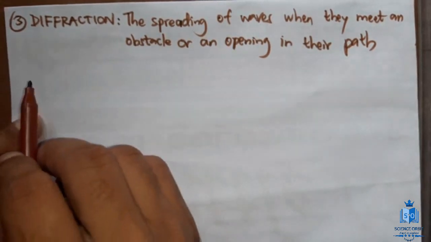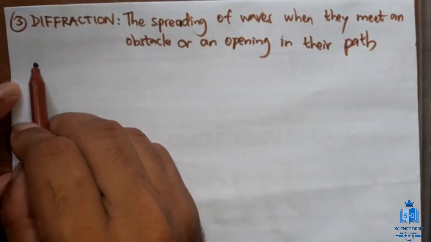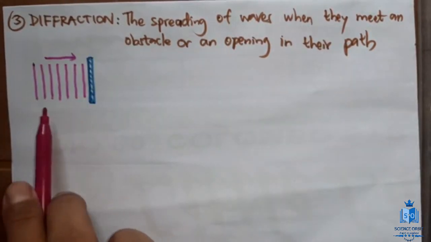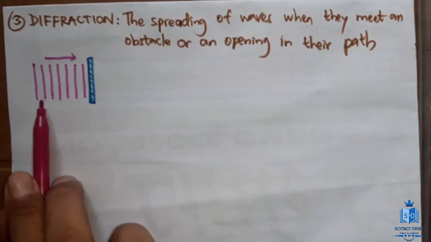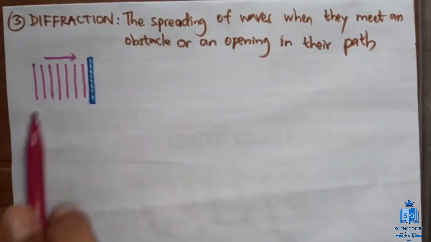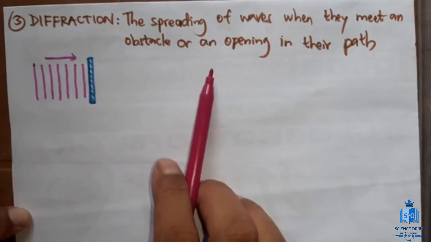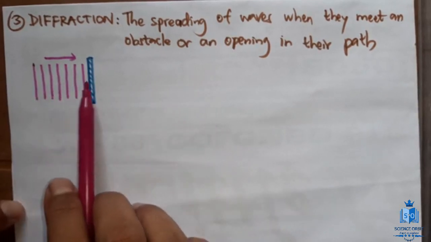Now imagine there is a wave. Wave fronts we discussed in the last lesson also. Imagine something like this, a wave. So I have represented the wave by wave fronts. The wave is traveling towards an obstacle like this. Now this is an obstacle. Now the wave can't go past it. So what will happen to the wave? The wave is going to reflect back.